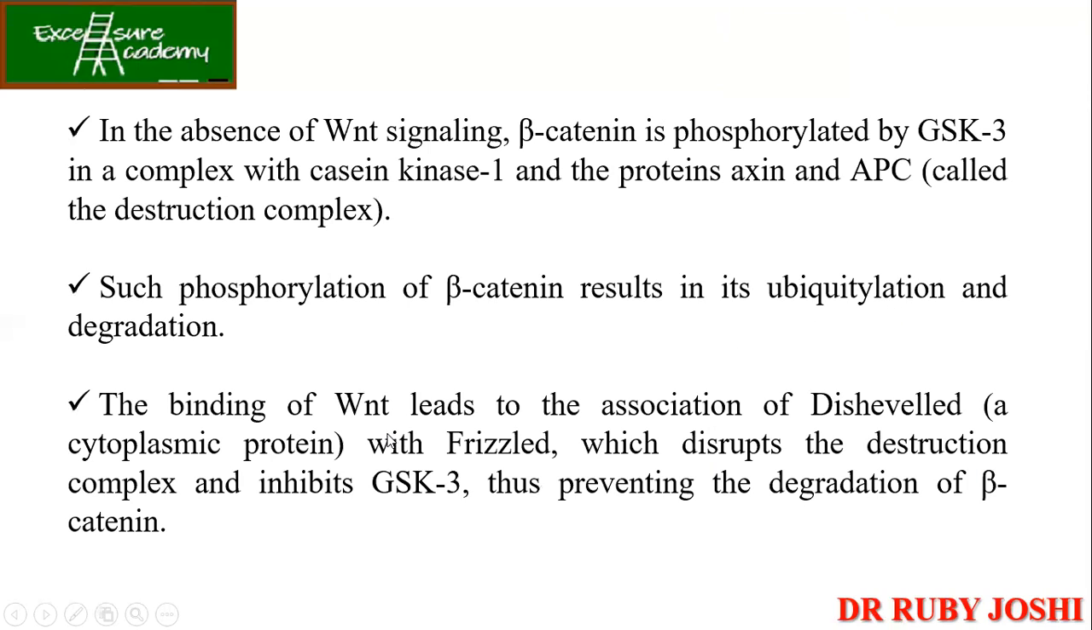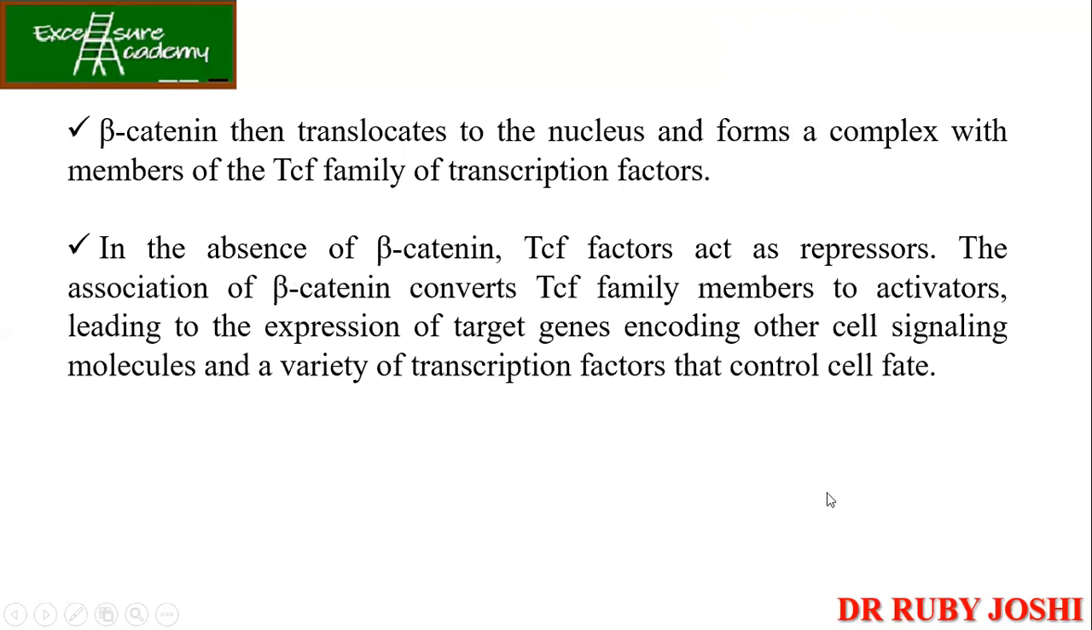Now the binding of Wnt leads to the association of Dishevelled. It's a cytoplasmic protein, okay? It associates with Frizzled, which disrupts the destruction complex, and hence GSK activity is inhibited and it is not able to phosphorylate the beta catenin, and thus what will happen? It will prevent the degradation of the beta catenin. So your beta catenin is being stabilized, it will be recruited to the nucleus, and the gene expression will take place. Okay, so this is what we have discussed right now.